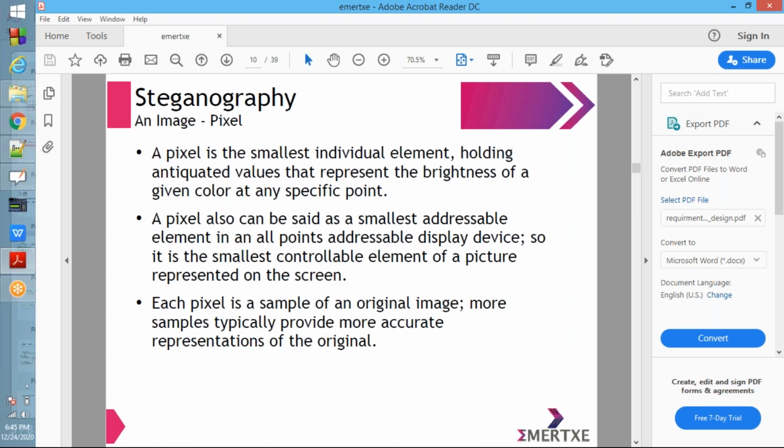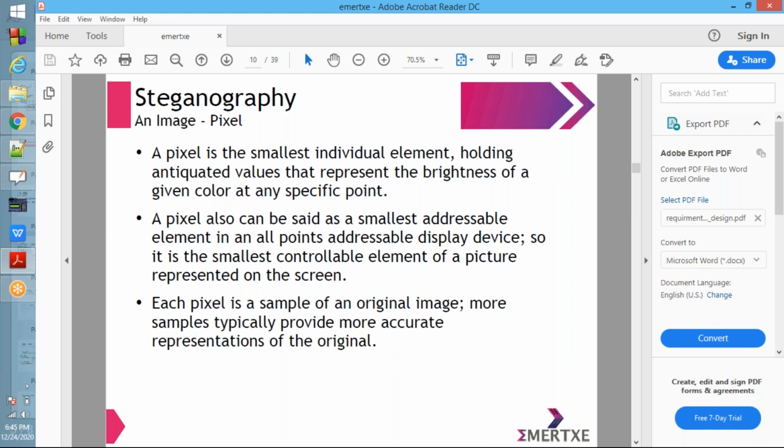In your desktop PCs or laptops you may observe this. At the maximum zoom you will get boxes, and one box is one pixel.